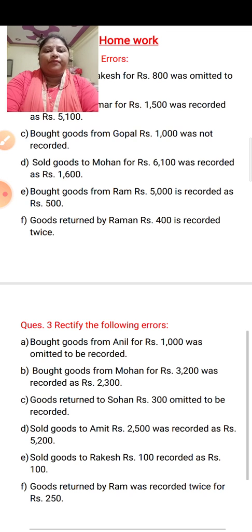Only that you have to solve in your notebook. So for today's video I have given only these 2 questions for this topic. So you have to solve these 2 questions and revise question number 1. Read the notes and revise them properly.